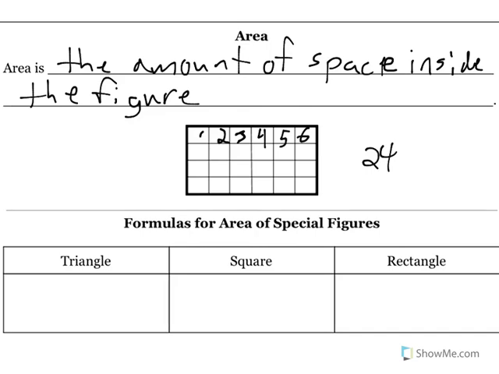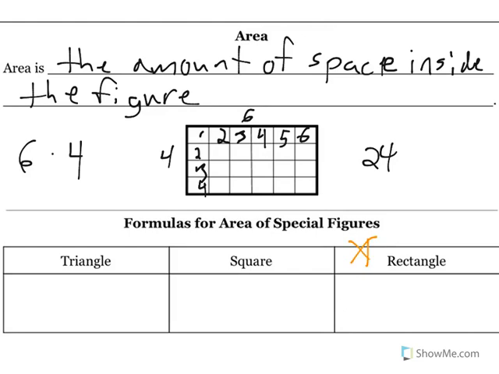However, we know a quicker way to actually do this is we could multiply this row of 6, and I have 4 rows, 1, 2, 3, 4, and we could do 6 times 4 to figure out how many squares are there. And to translate that, that would be a side length of 6 and a side length of 4. So we could multiply our length times our width to find out the area of this rectangle.